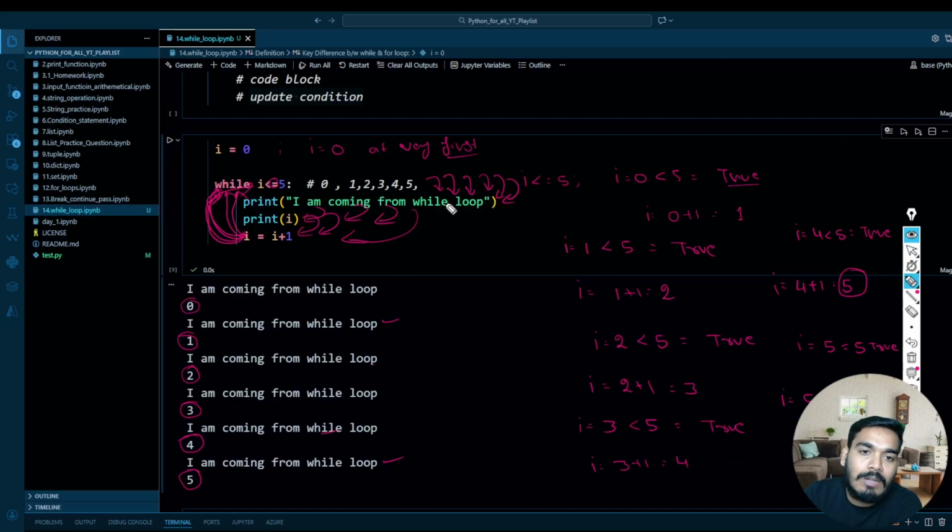When it is false, it will stop. So this is how it is going to work. In a while loop, you don't have an iterator to iterate through your given condition. So this is basically becoming your iterator over here, which is incrementing your condition. I hope it's clear, guys, right?